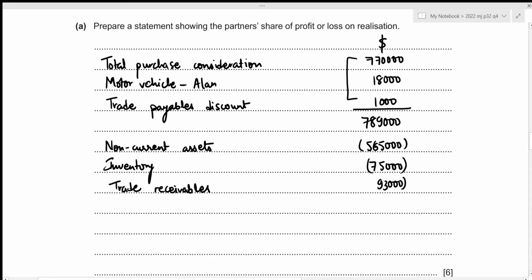So this includes all of our assets and liabilities as well, because we only included the discount for liability. Okay, now we can figure out the total profit or loss by combining these amounts. So that's 789,000 minus 565,000 minus 75,000 minus 93,000, which results in 56,000. Since this is a positive amount, this just means that we get profit on realization.